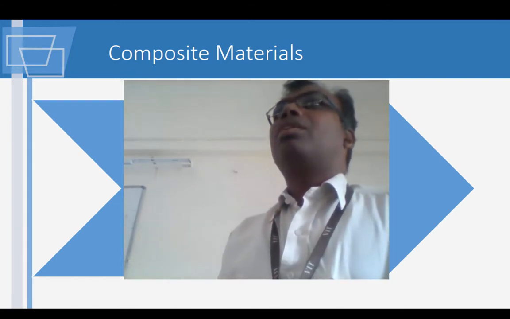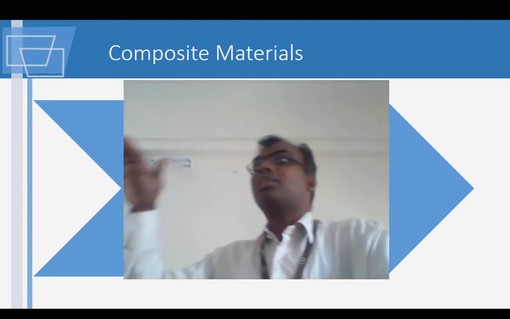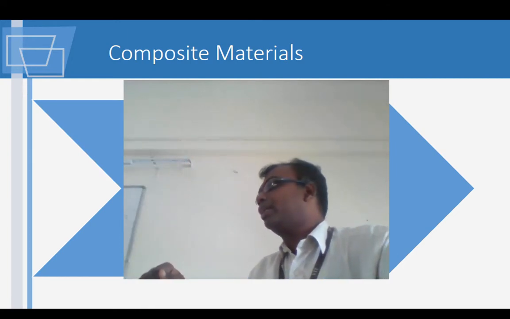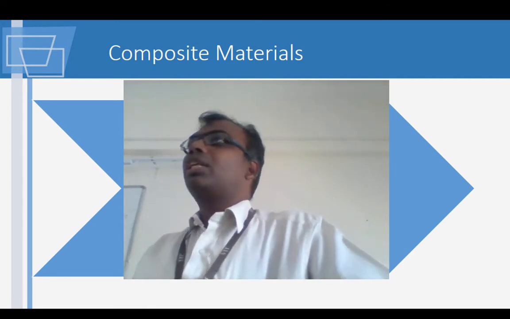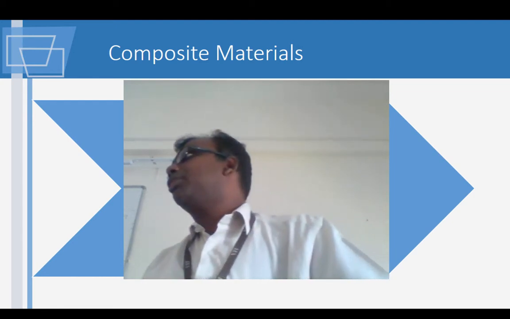So, when we are looking at a composite material like neoprene, what happens is you have metal layers sandwiched between rubber. So, in this class, we are going to look at such materials.